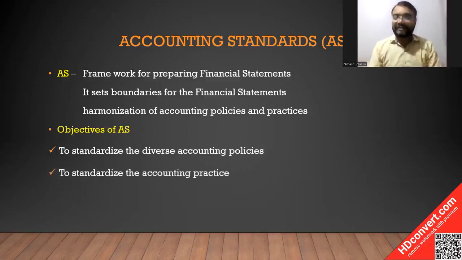The second objective is standardizing the accounting practice. Whenever different accounting transactions are to be recorded, you follow the practice of recording those transactions through journal book, subsidiary book, and ledger book. So there are certain standards on how you have to prepare the journal, subsidiary and ledger books so that uniformity can be maintained and you can understand the comparability among the different organizations.